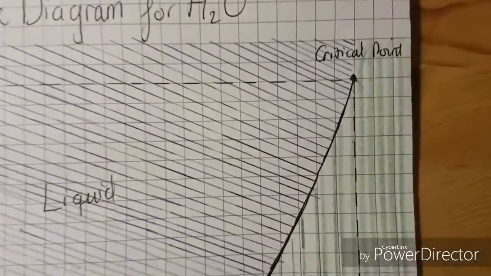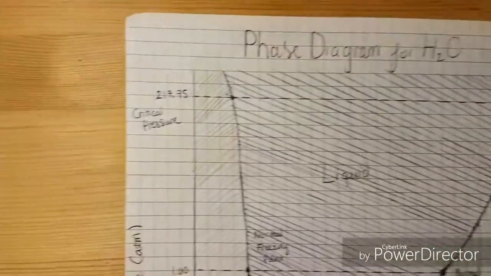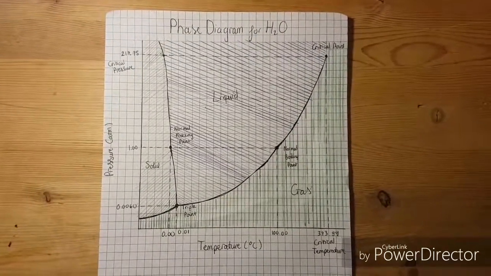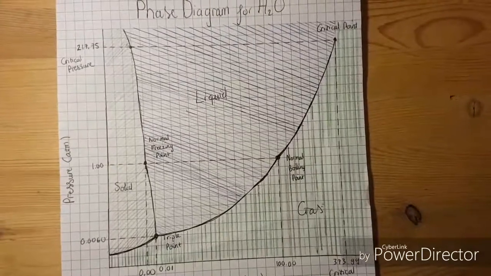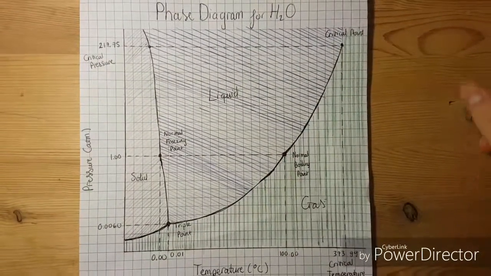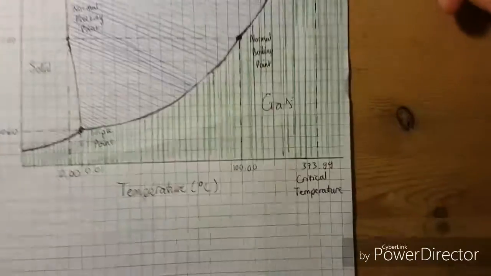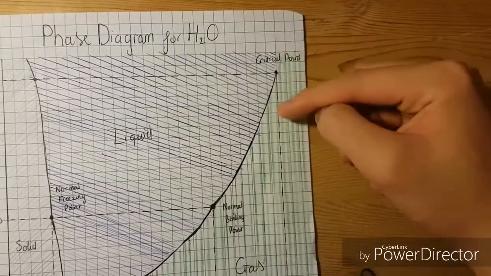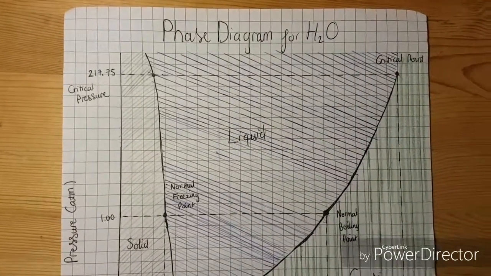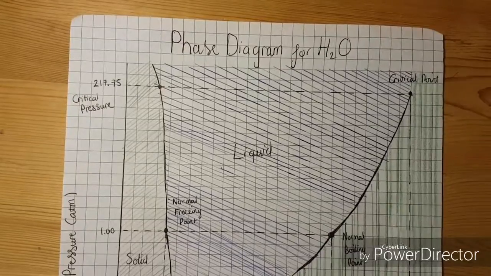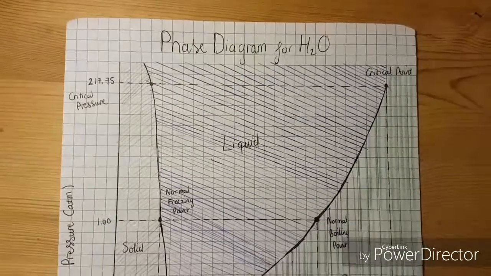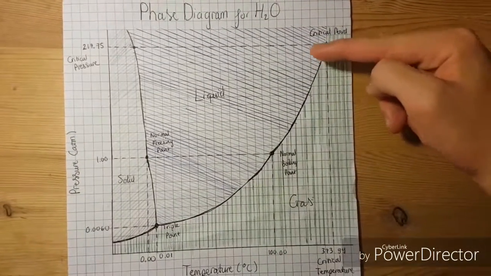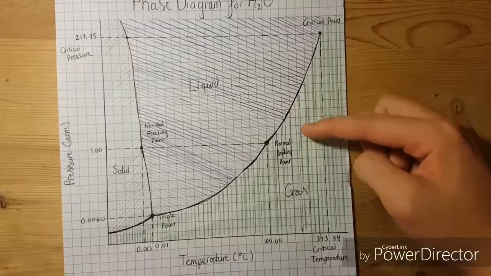Now let's talk about the critical point. The critical point indicates the critical pressure and critical temperature. The critical temperature is the temperature above which the substance cannot exist as a liquid. Simply put, if the temperature of water were greater than 373.99 degrees Celsius, then water would only exist as a gas. The critical pressure, on the other hand, is the lowest pressure at which water could exist as a liquid at the critical temperature. If you were to decrease the pressure of water at the critical temperature, then water will only exist as a gas.